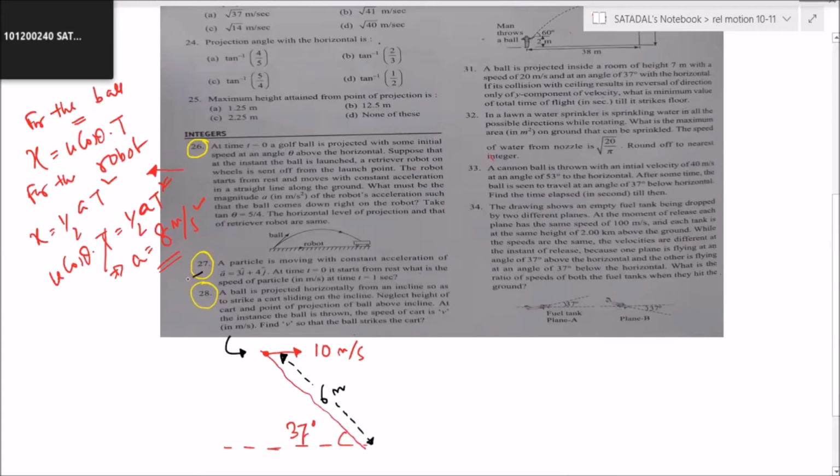See, the basic concept in this question is that whatever the speed is now, totally is going to remain the same. It's not going to vary. Speed is constant. V vector is equal to A vector into T. That is equal to 3i cap plus 4j cap. So mod V is equal to 5 meter per second. Anyway, it's 27. Go for 28.